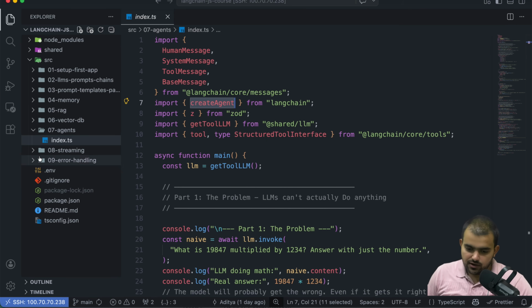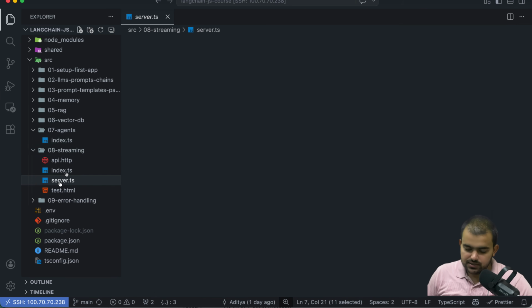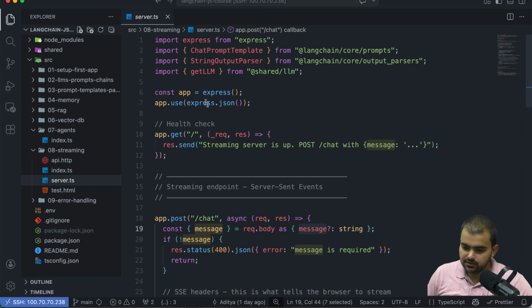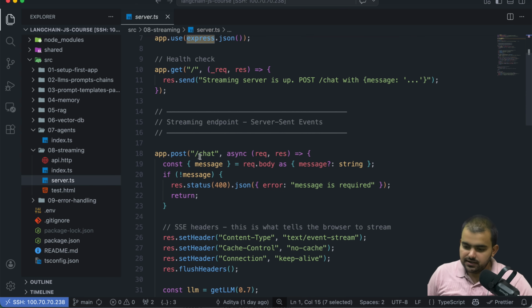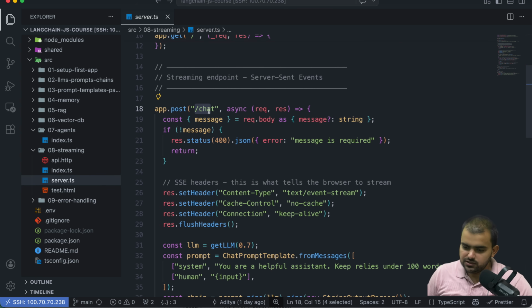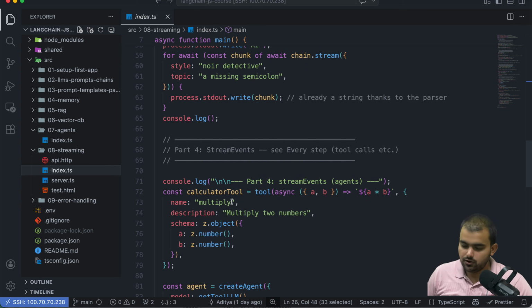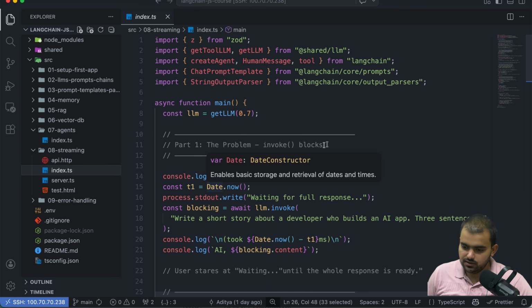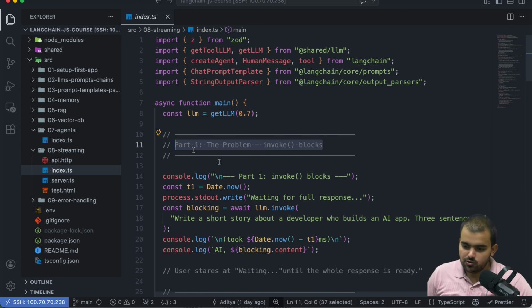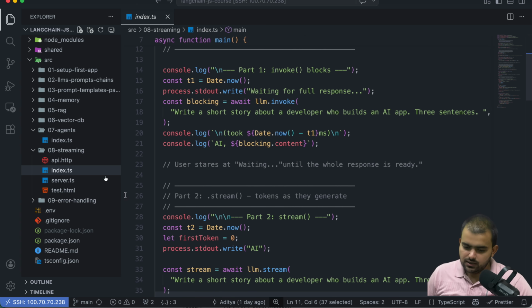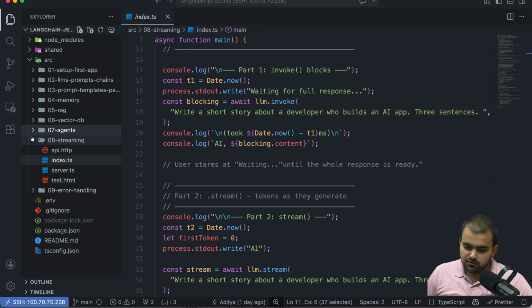Under this stream section, you can see we created an Express server, and we will create an API as well. Once you call this API, you get an AI response, and you need to pass the prompt as a payload in this API. I also created a terminal AI tool. We'll talk about the problems, then the solution for that. This is the way I created it for streaming.